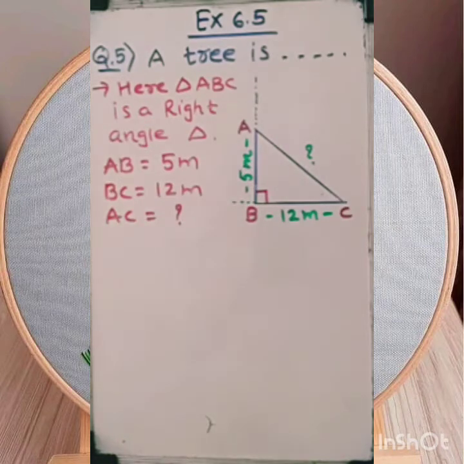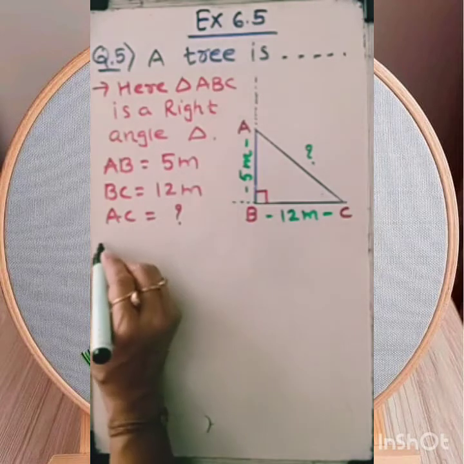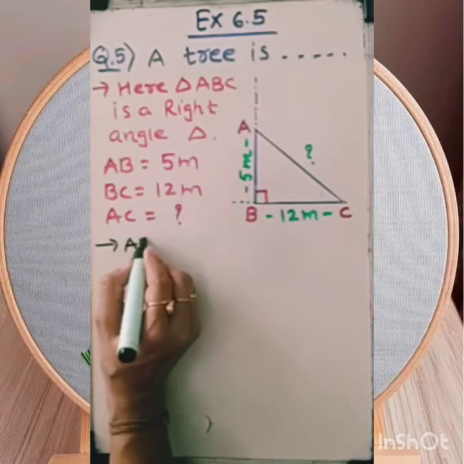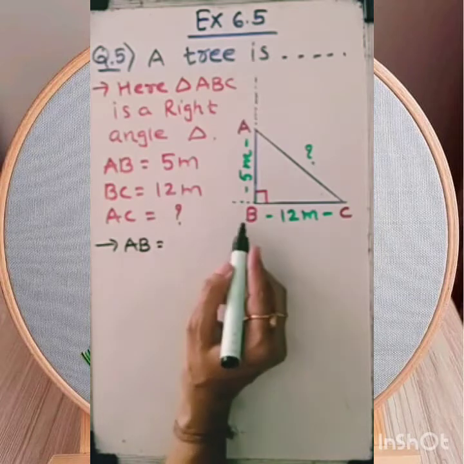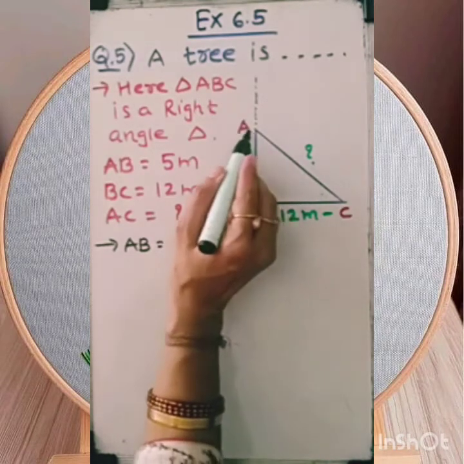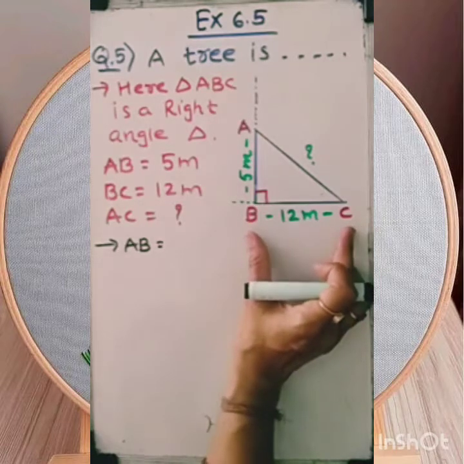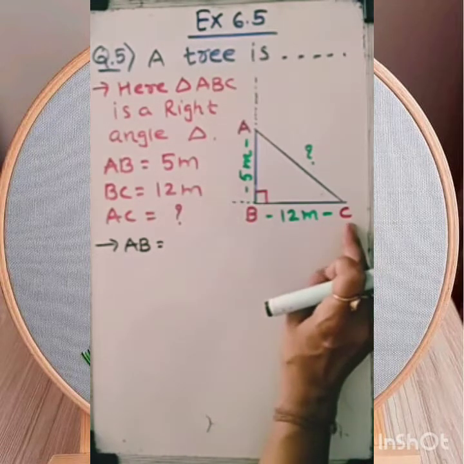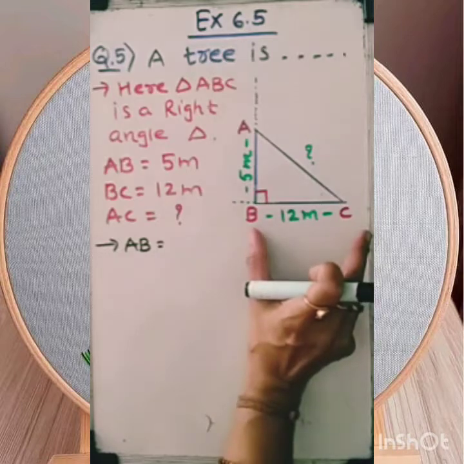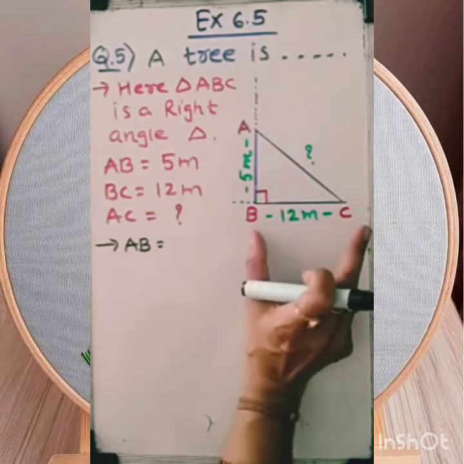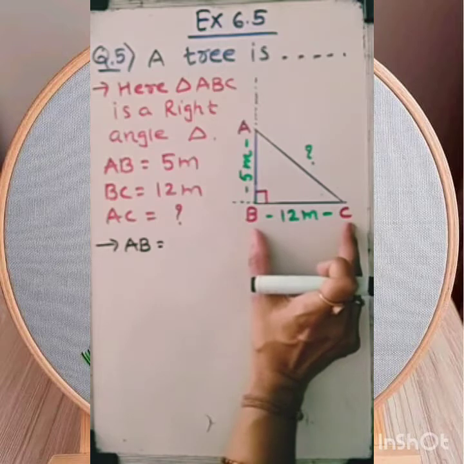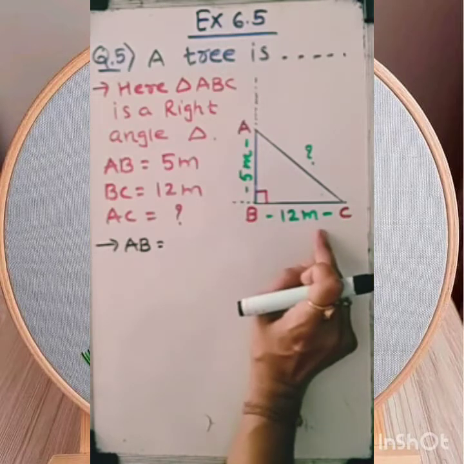In other words, AB is the height of the tree from the ground, from where it broke. That is only for understanding purposes, keep this in mind. And BC is the distance of the broken part from the tree, between the top and the bottom of the tree. The distance between these two is 12 meters.